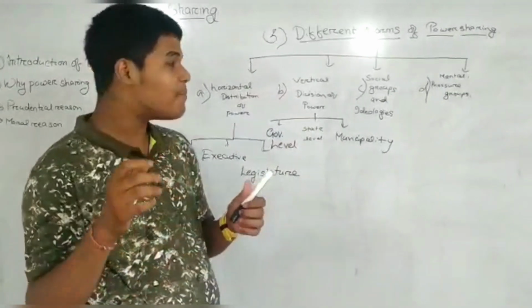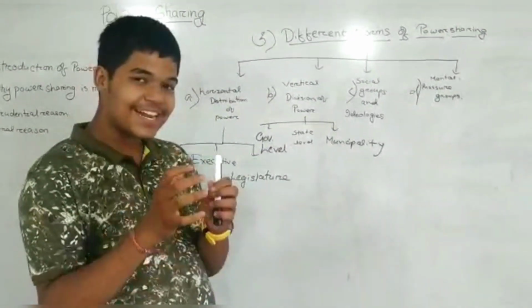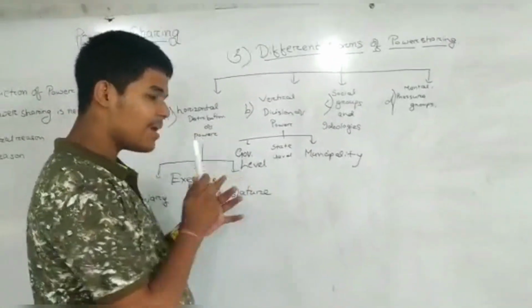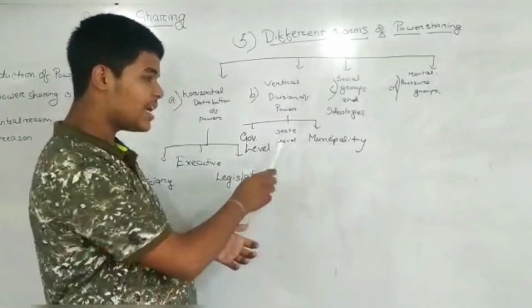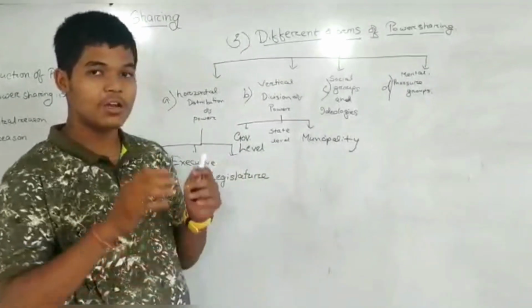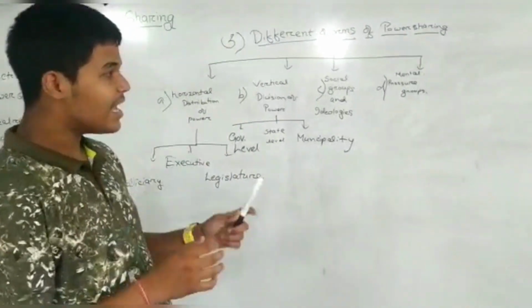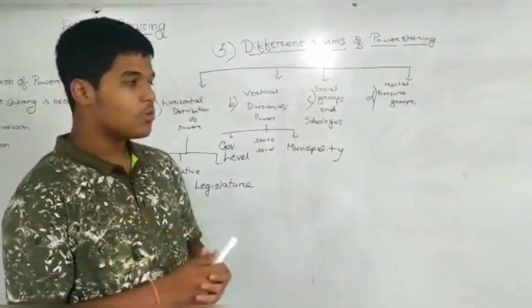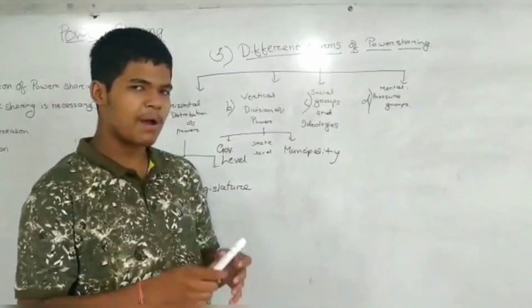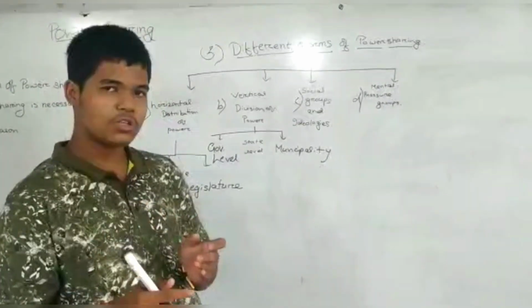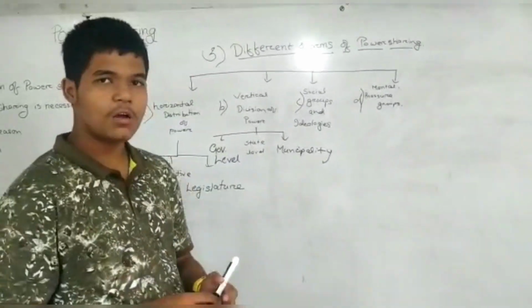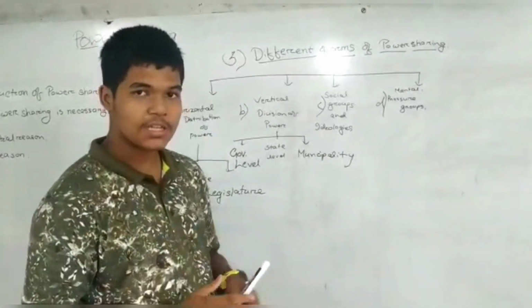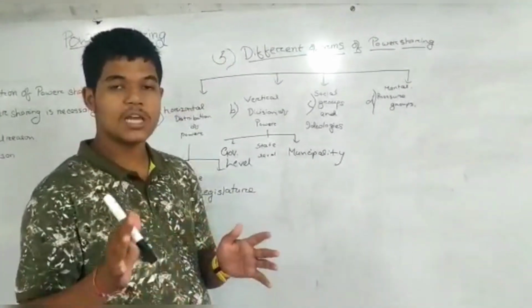So, vertical division of power means the power is being shared among different levels of the government, such as government at the union level in the upper part, state level in the middle part and municipal level in the lower part. Then we will move to the social groups and ideologies. So, social groups and ideologies means power is being shared among different ideologies and groups, from businessmen to farmers; the government will provide equal share of power to them.